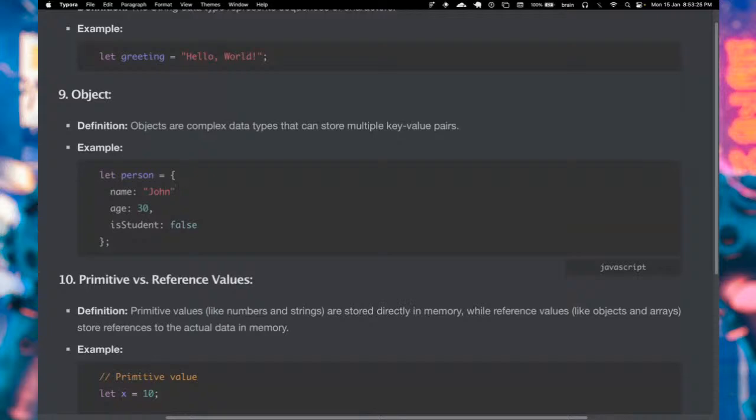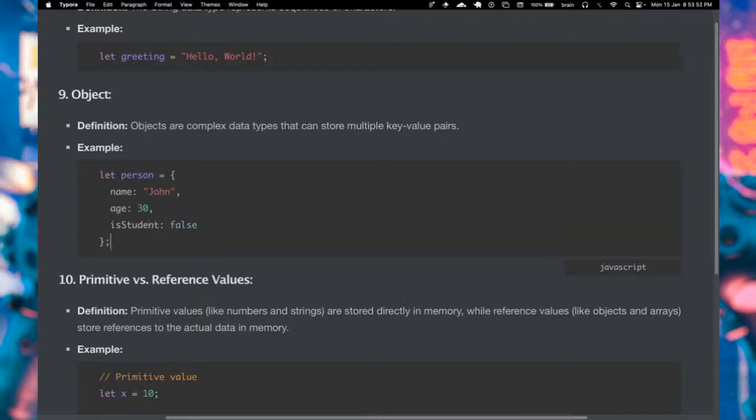Not putting a comma here actually gives you an error. So take note, when you have multiple items, you put the comma, and the last item doesn't necessarily need that comma, because there's no other item coming in. But putting it there does not mean it is wrong. This is also valid. But let's take it off because that is not necessary. So we have a person with the name of John, the age of 30, and the Boolean value of student set to false.